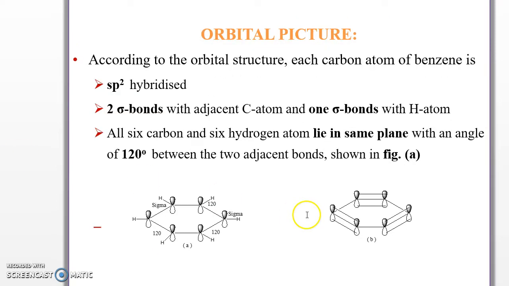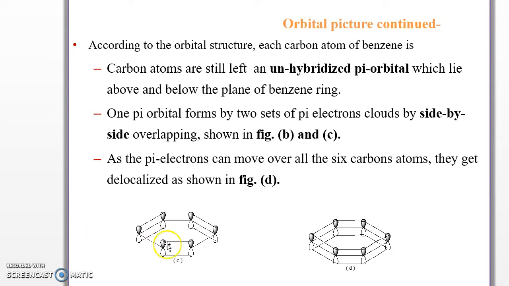Let's see figure B, there is side by side bonding. See in figure C also, there is side by side bonding or overlapping, and they form carbon-carbon double bonds. As the pi electrons can move over all six carbon atoms, they get delocalized.